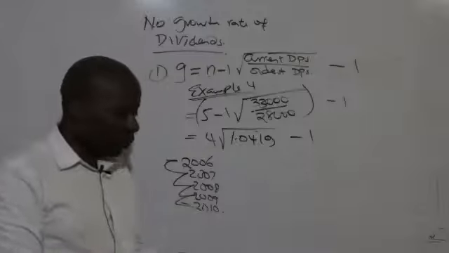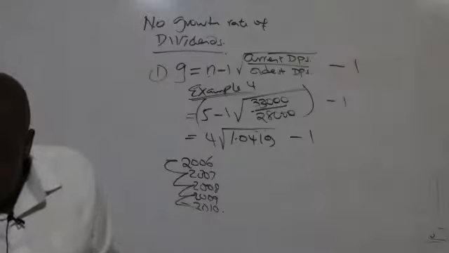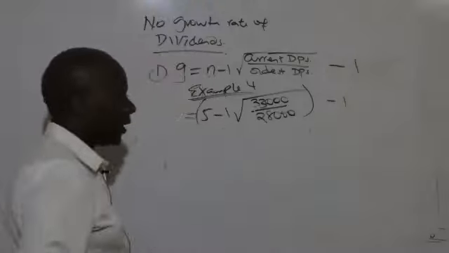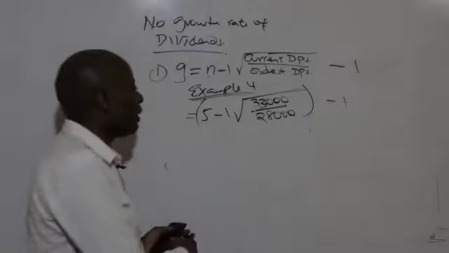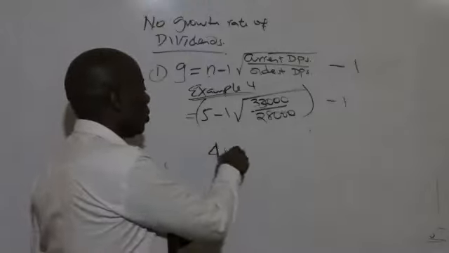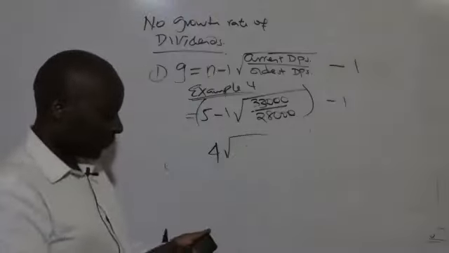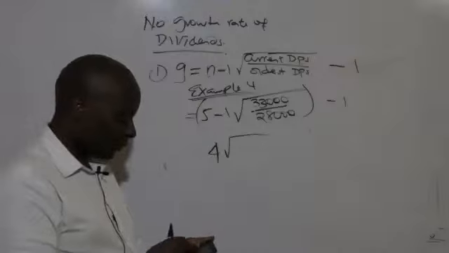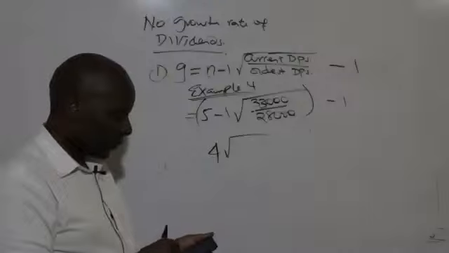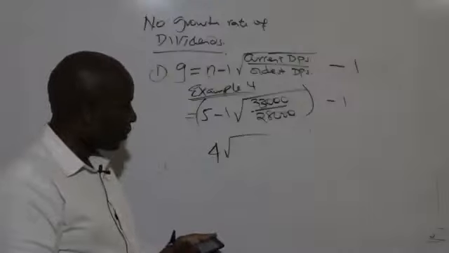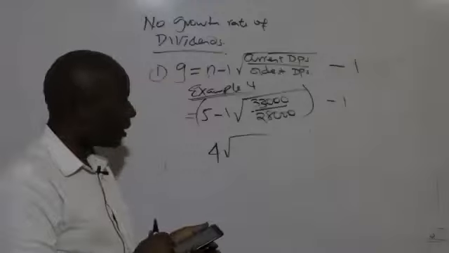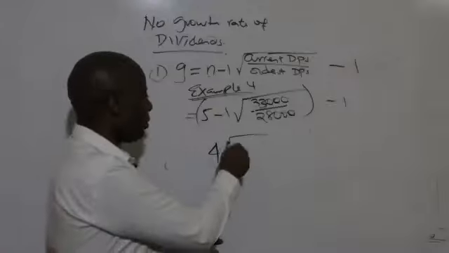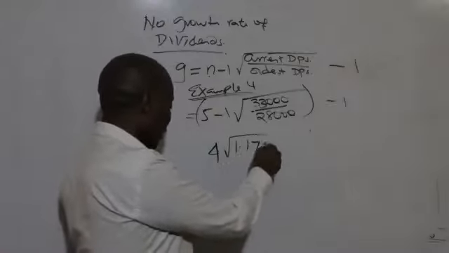I don't know how they are able to get this. Let me just use my calculator. So we have here 33,000 divided by 28,000 equals 1.1786 like that.